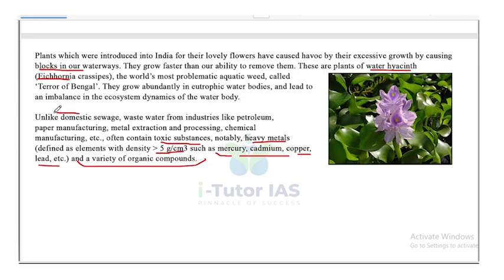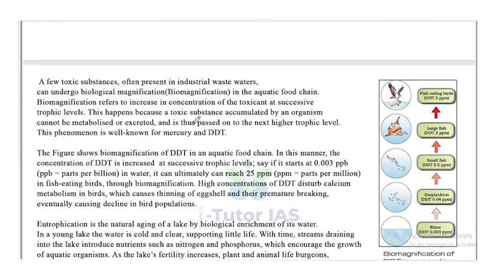So unlike the domestic waste that is discharged into the water bodies, the wastewater from industries like petroleum, paper manufacturing, etc. contains toxic substances like heavy metals. So these also have to be treated before we release them into the water bodies, so that the water quality remains the same. Moving on, a few toxic substances often present in industrial wastewaters can undergo biological magnification or biomagnification in the aquatic food chain.